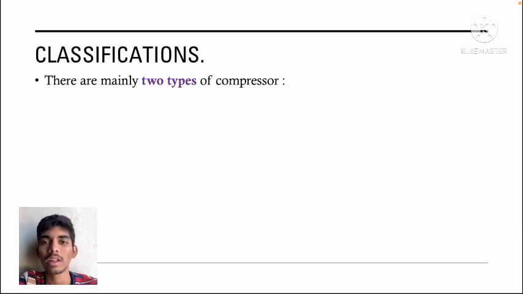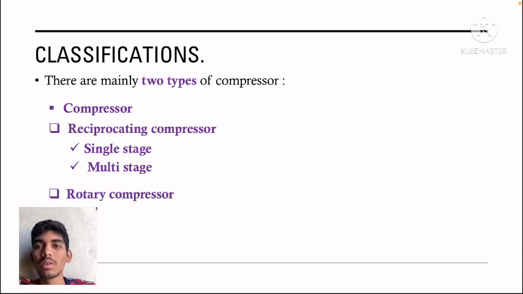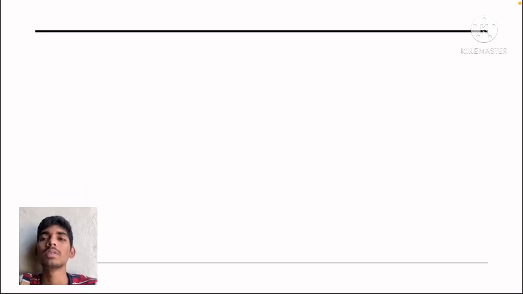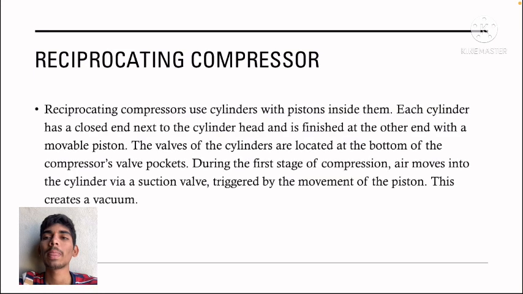Classification. Compressors are mainly classified into two types. They are reciprocating compressors, and the reciprocating compressor is further classified into two types, one is single stage and the other is multi stage, and the other main type is rotary compressors. Now let us discuss reciprocating compressors.